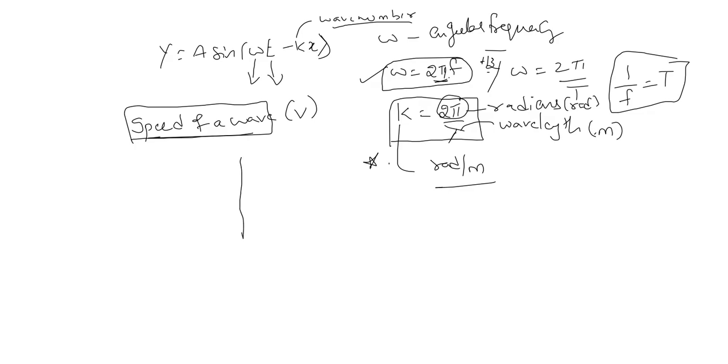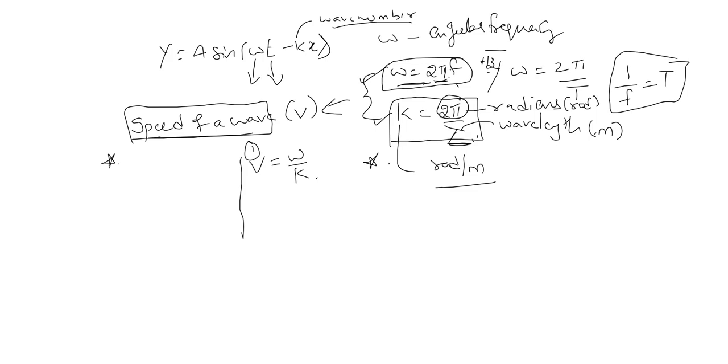One is the formula which uses omega and k, the relation between omega and k with the speed of the wave. Frequency and wavelength together give the velocity of the wave, which is nothing but omega by k, the ratio of angular frequency to the wave number. This is one very, very important formula.